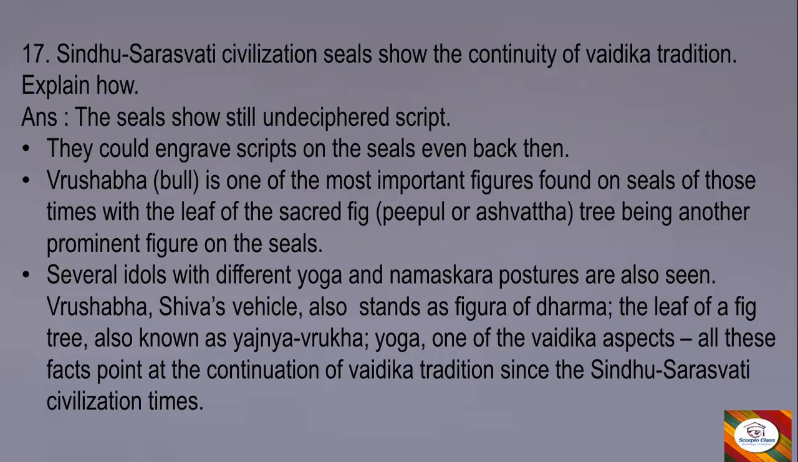Vrishabha, Shiva's vehicle, also stands as figure of dharma. The leaf of a fig tree, also known as Yajna Vruksha, then yoga, one of the Vaidika aspects. All these facts point at the continuation of Vaidika tradition since the Sindhu Saraswati civilization times. Okay, so these are the points for this answer.